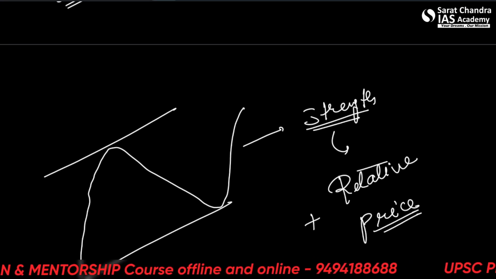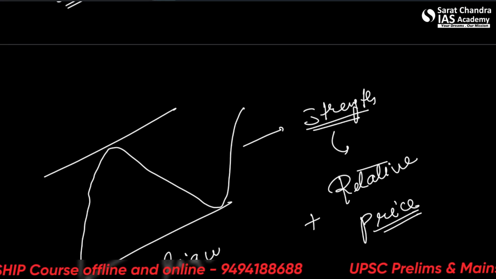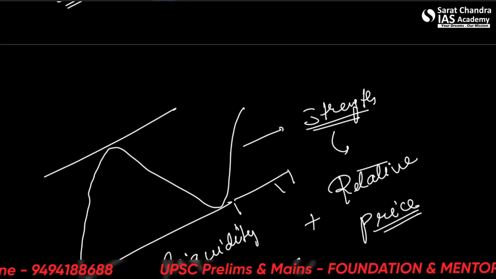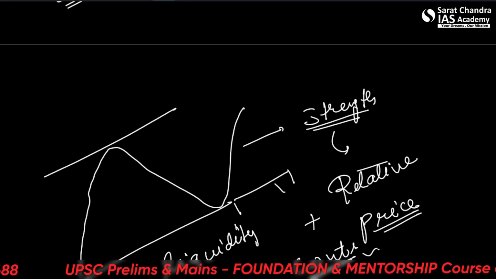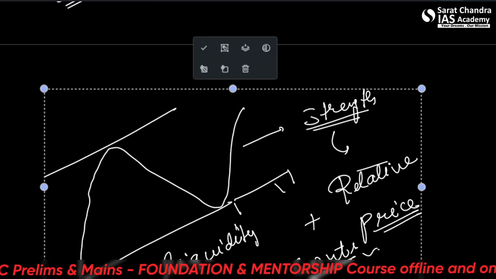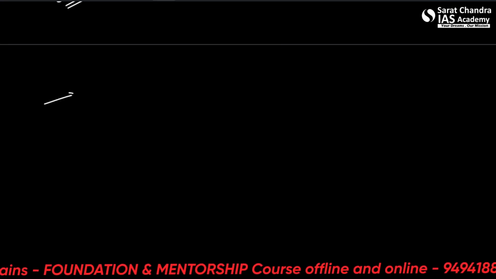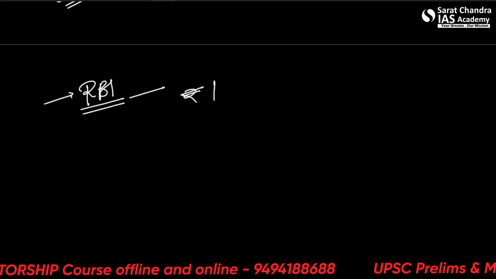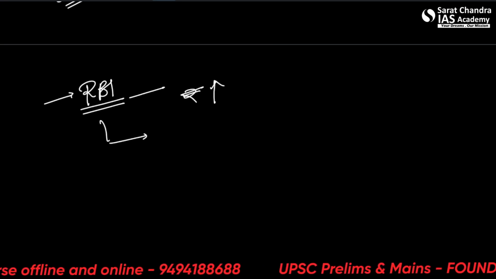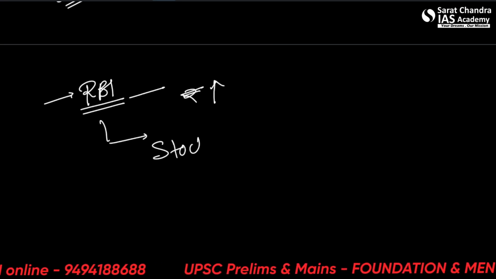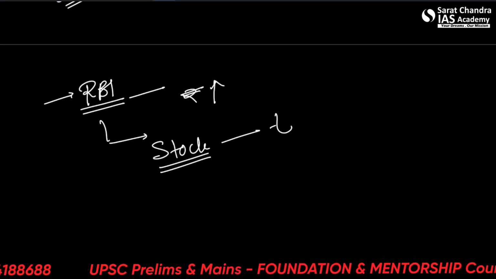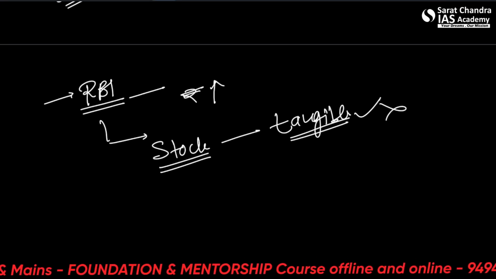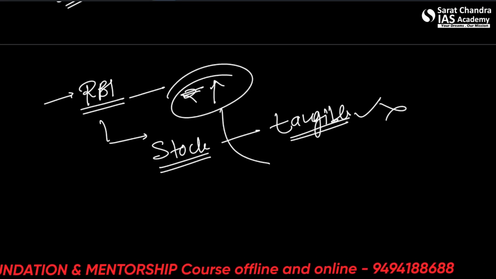And the amount of rupee in the economy, that means liquidity, should remain controlled. Now, what is one more concern of RBI here? The one more concern of RBI here is that rupee increased in the economy, but nothing actually got sold. There was just a stock sold. Any tangible asset did not get sold. So that means that rupee wastefully only came to market.